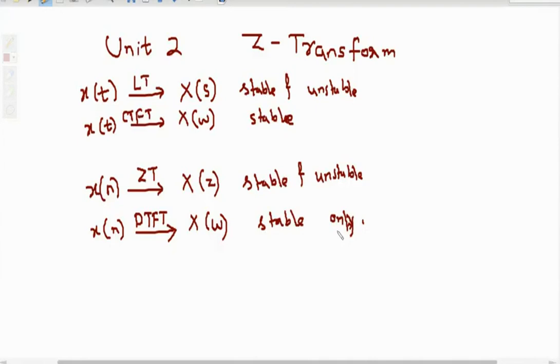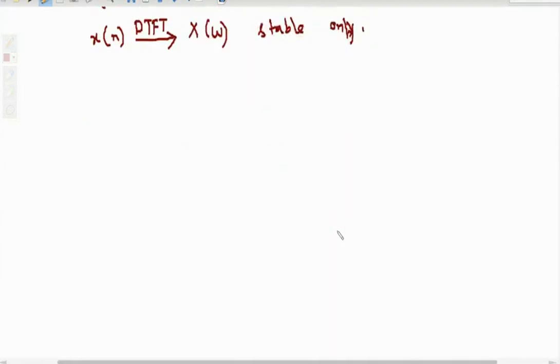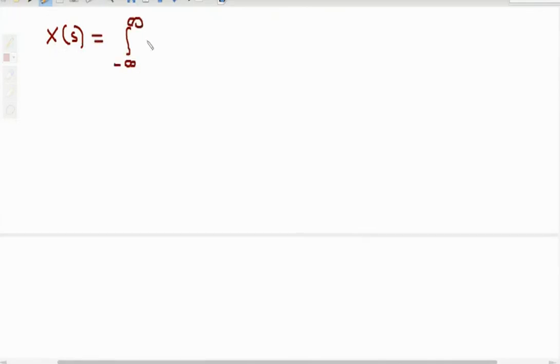Now one by one, the definitions are also similar. What is the definition of Laplace transform? Whenever we take the transform we denote it by a capital letter. X of s equals integration from minus infinity to infinity x of t e raised to power minus st dt.